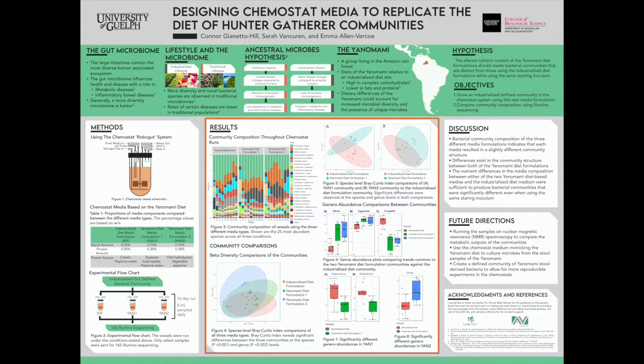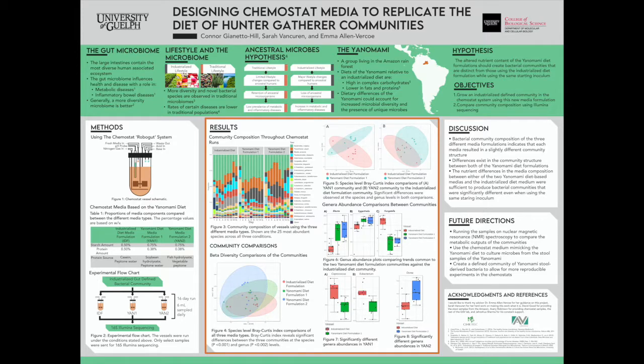Now for the results. So the community composition throughout the chemostat runs is shown in figure 3, with the 25 most abundant species being presented. The top microbial species between the 3 conditions are roughly the same. However, their abundances are what is different. And comparing each of these community compositions using beta diversity Bray-Curtis index, these 3 communities differ on the species and genus level. This result is also echoed in figure 5, showing the Yanomami diet formulation 1 and Yanomami diet formulation 2 differ from the industrialized diet formulation independently.